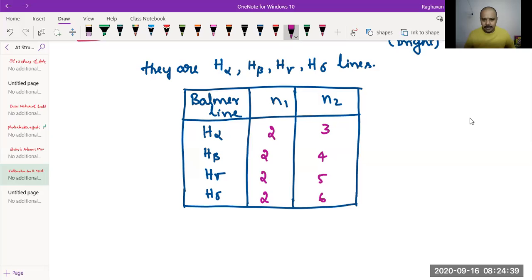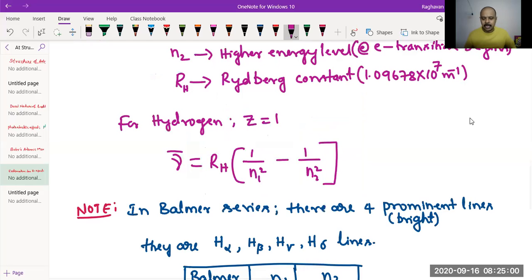So if an electron transition takes place from the third energy level to the second energy level, a bright visible line is obtained, that is H alpha. Similarly, from 4 to 2, another bright line called H beta, 5 to 2 H gamma, 6 to 2 H delta.